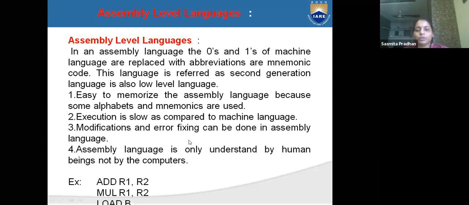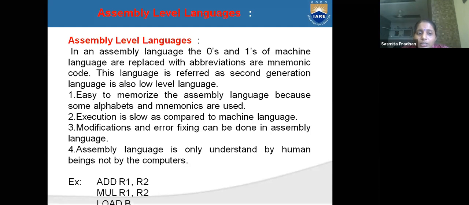What is the difference between machine level and assembly level language? Machine level language only uses zeros and ones, but assembly level language is used by human beings. So this language is a second generation language, also a low level language.